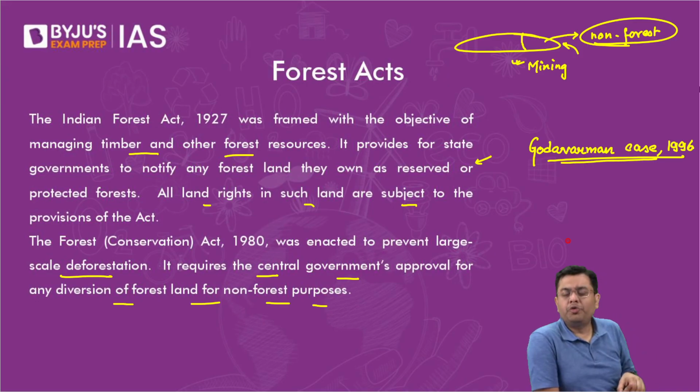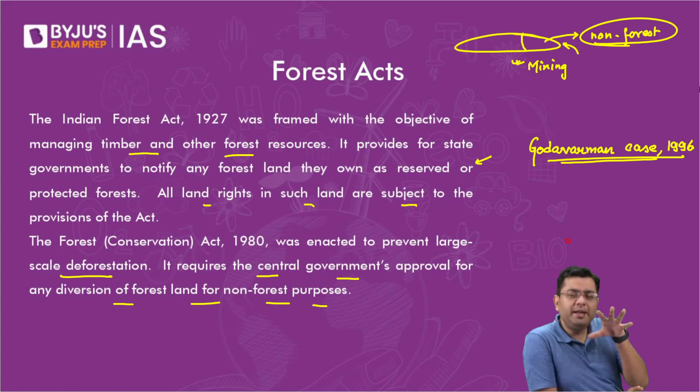So what is it that the Supreme Court said? The Supreme Court said that, look, what is the purpose of all these forest acts that you are passing, the central government, state governments, all the regulations? The purpose is very simple: to increase the forest cover, and not only that, but to prevent deforestation.